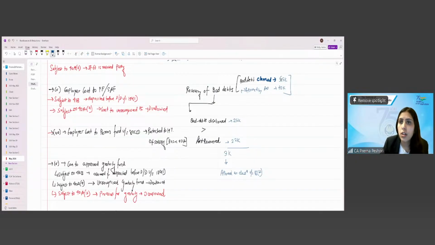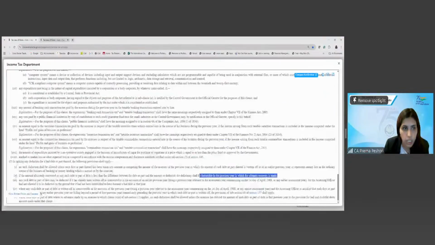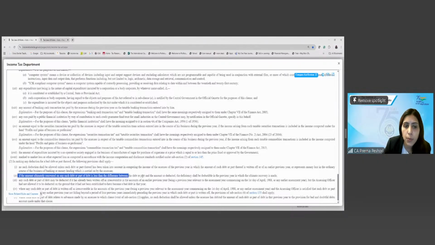Right? So the AO initially disallowed me the amount. Now I have actually not recovered. So that's what this section says. If the amount ultimately recovered on such debt is less than the difference between the amount or between the debt so deducted. What was the debt so deducted? 40,000.